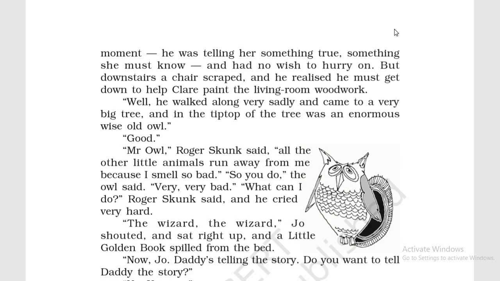And she is the wife of Jack and mother of Joe. Bobby की और Joe की mother है ये. She is what she is doing downstairs. She is painting some living room woodwork. Paint कर रही है वहां पर.